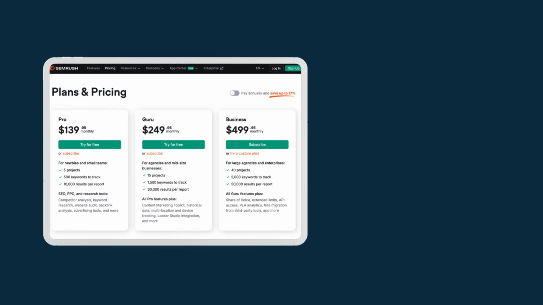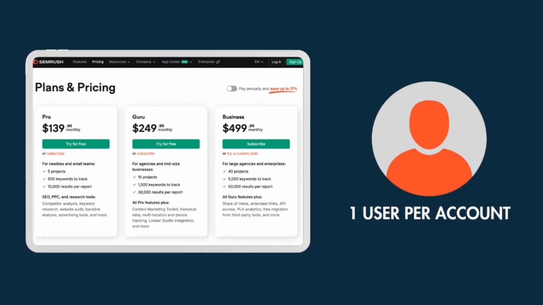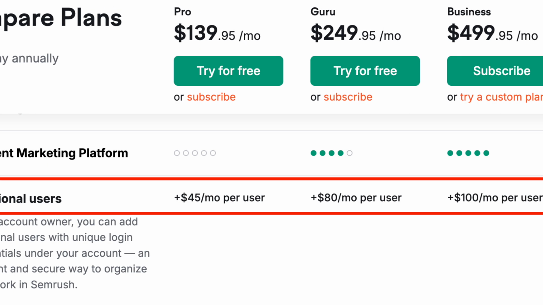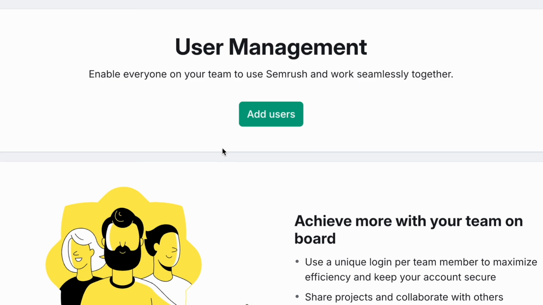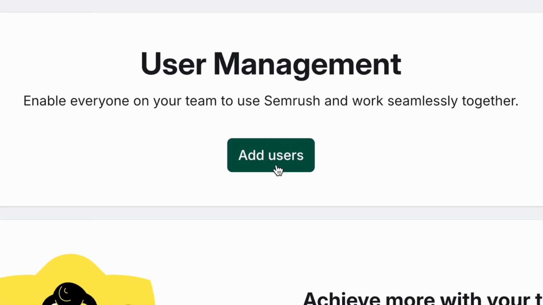Semrush's pricing structure is much less generous here. By default, all its plans only allow for 1 user account. And if you need to add extra seats to a Semrush plan, you'll pay quite a lot to do so, between $45 to $100 per month per user, depending on the plan you're on. This can make multi-user Semrush plans very expensive very quickly.